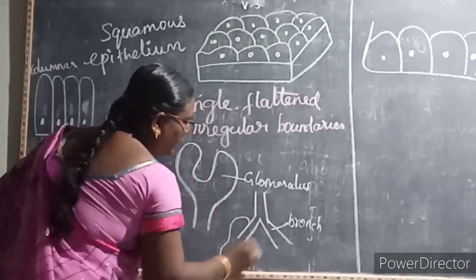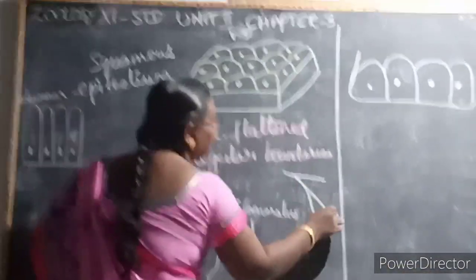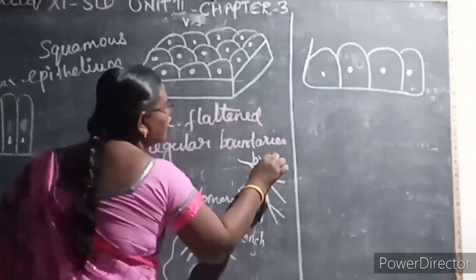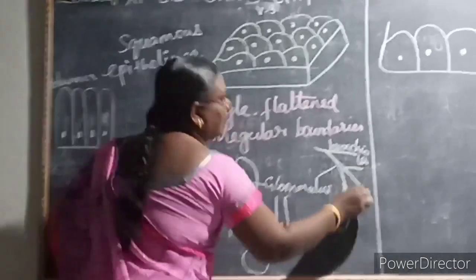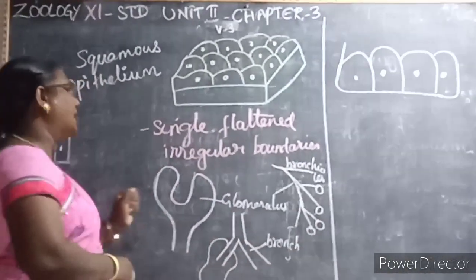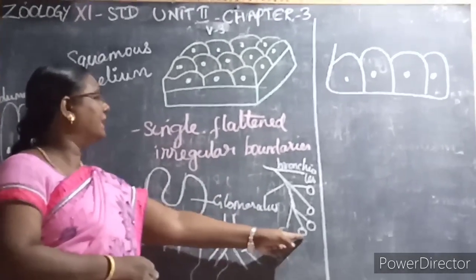When the bronchus enters the lungs, it divides into many branches called bronchioles, which end with the air sacs or alveoli. So here you can see the squamous epithelium in the air sacs of the alveoli.